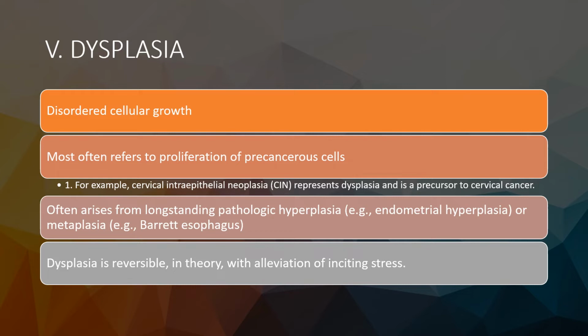For example, cervical intraepithelial neoplasia, or CIN, represents dysplasia and is a precursor of cervical cancer. If the stress persists, dysplasia progresses to carcinoma, which is irreversible.